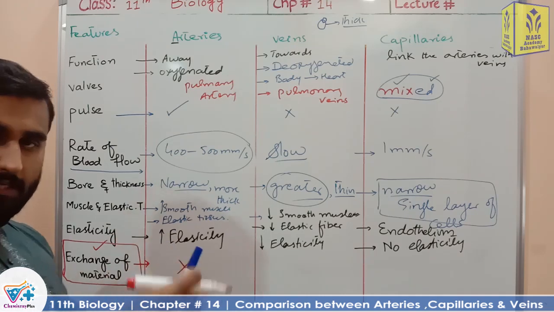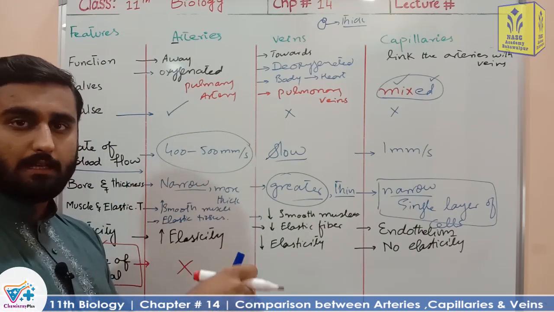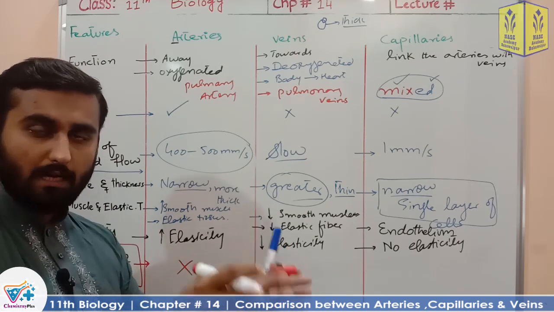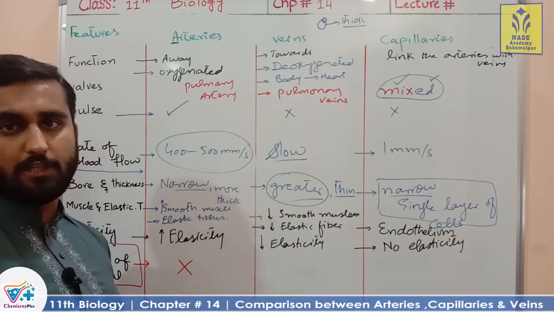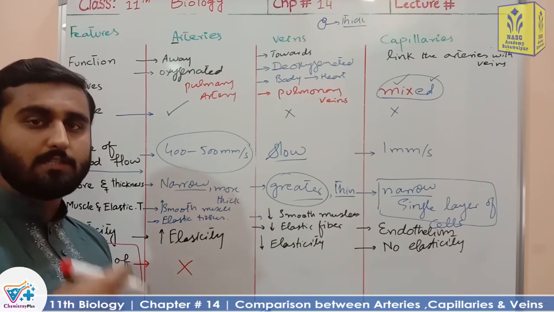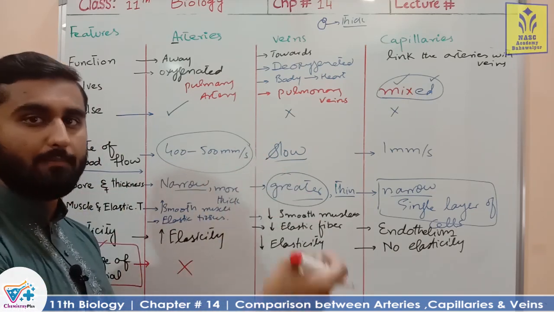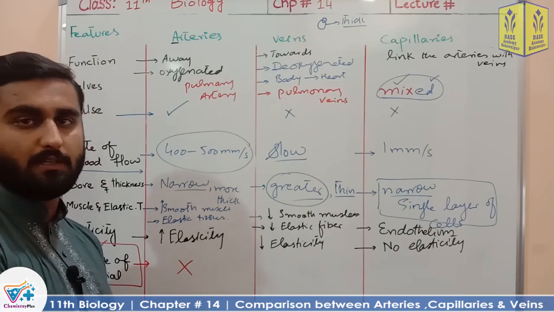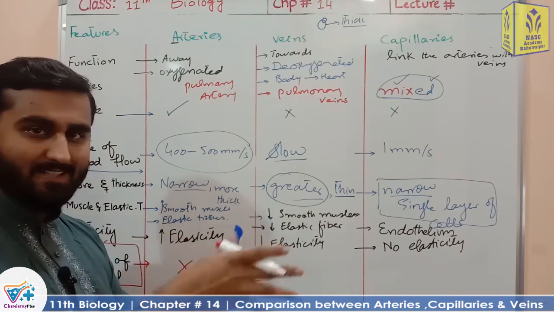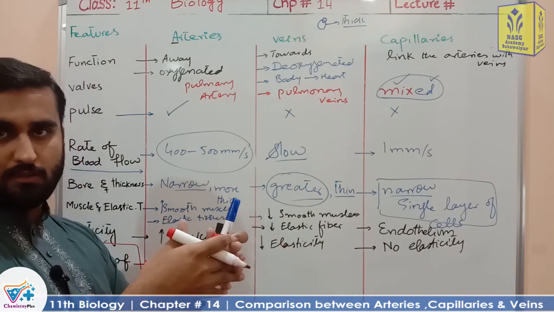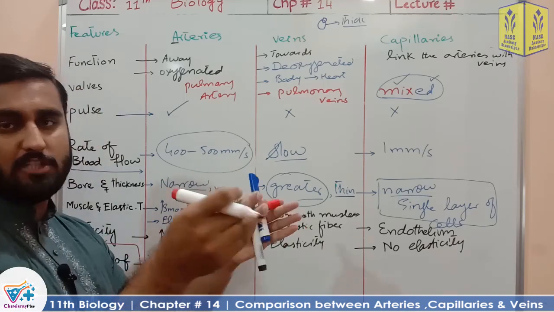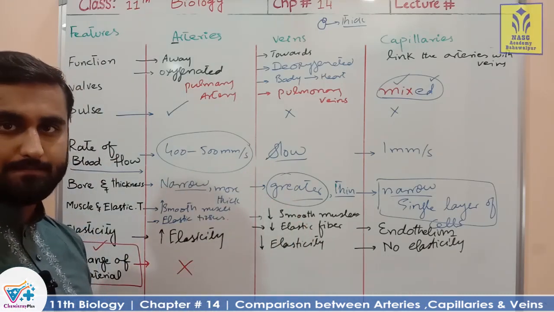When the arteries enter the organs, they divide into arterioles, but arterioles are not involved in the exchange of material either. When the arterioles divide further and form capillaries, the capillaries penetrate the layers of tissue and neighboring cells, and at that place the exchange of material is possible.